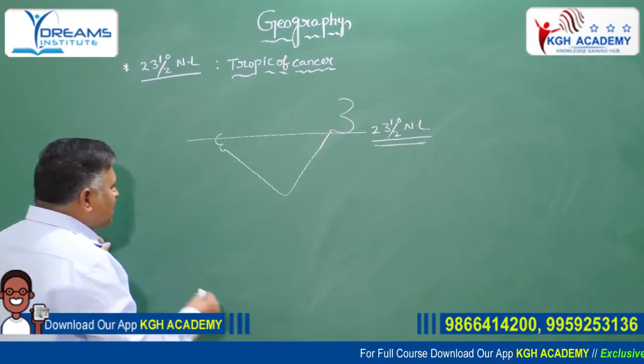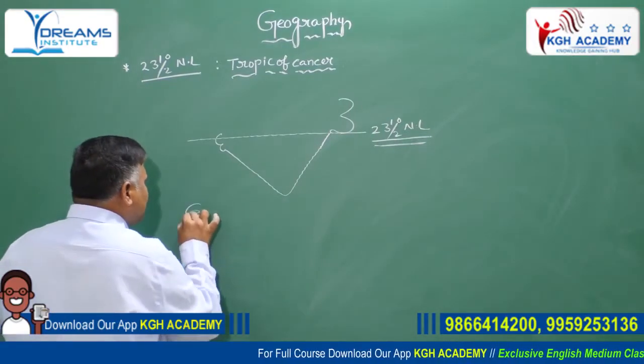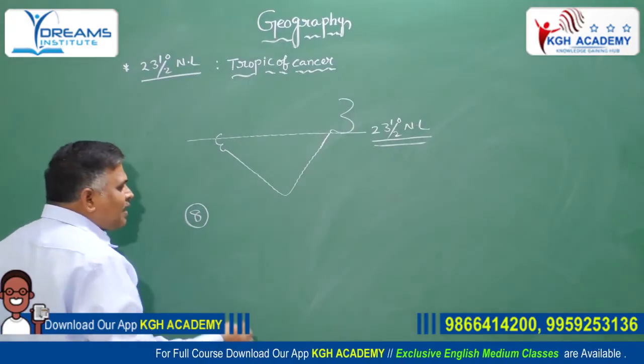Generally, it passes through 8 Indian states. What are they?